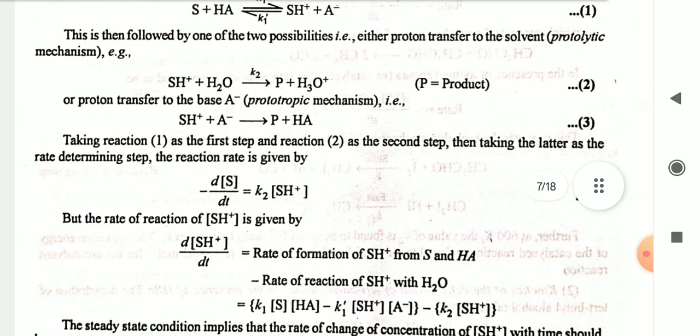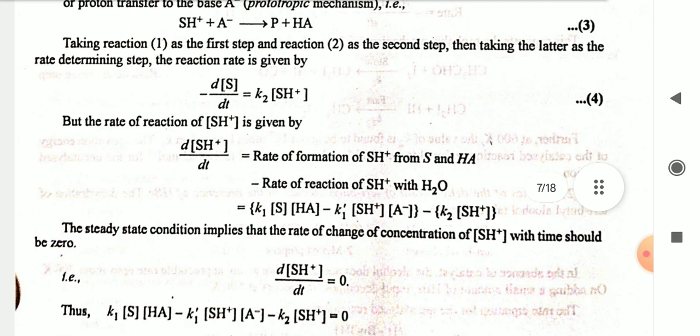Taking the first reaction as the first step and the second reaction as the second step, and taking the latter as the rate determining step, the reaction rate is given by -dS/dt = k2 [SH+]. But the rate of change of SH+ is given by d[SH+]/dt = rate of formation of SH+ from S and HA minus rate of reaction of SH+ with water, that is k1 [S][HA] - k1' [SH+][A-] - k2 [SH+].